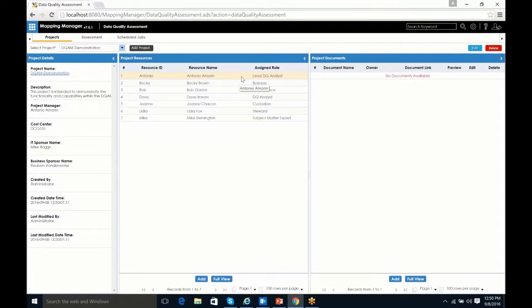Then from our data community, we have Becky Brown, who represents the business owner. The governance representative is Bob Garner. We also have a custodian, Joanne Jacone, and a steward, Lydia Fox, as well as a subject matter expert, which is Mike Remington in this example.